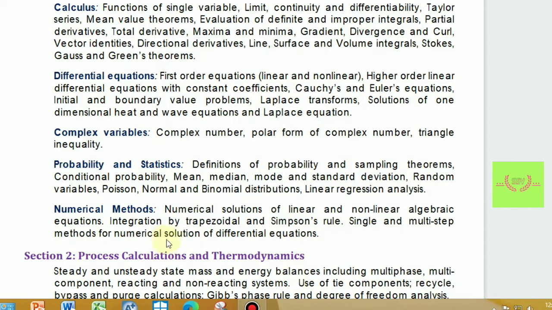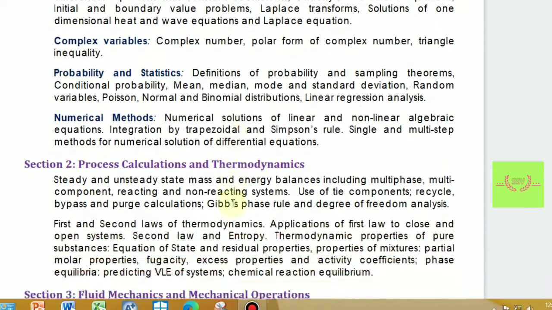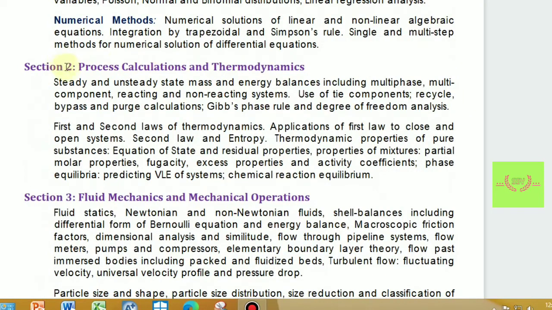Similarly, for numerical methods in maths we will see one question. Mostly they ask for Simpson's rule or the trapezoidal rule.